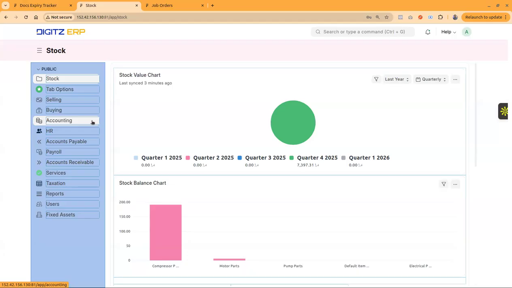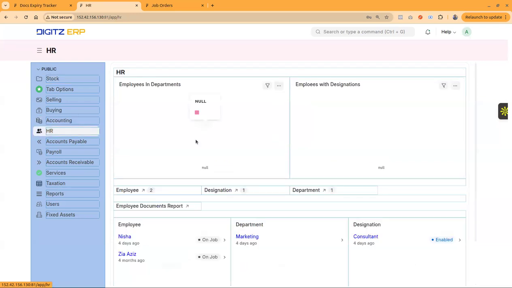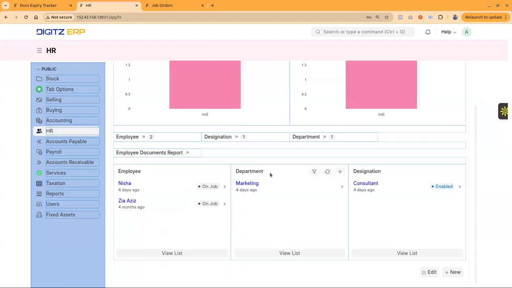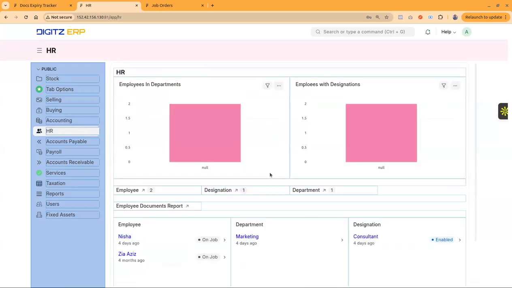Then we'll also be able to do employee advances and deduct these advances from the salary. In addition, in the HR and payroll module, we have the option to create employee salary slips and payroll processing, and it is integrated with the DIGITZ accounting system as well.